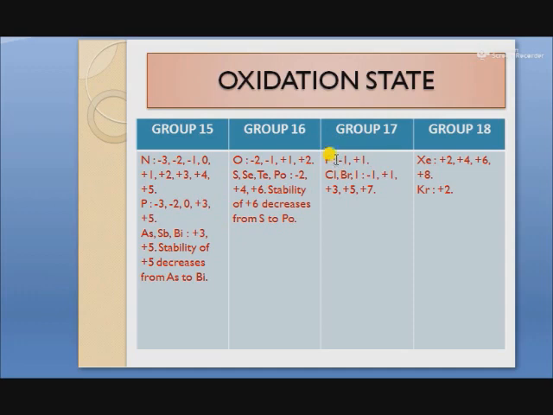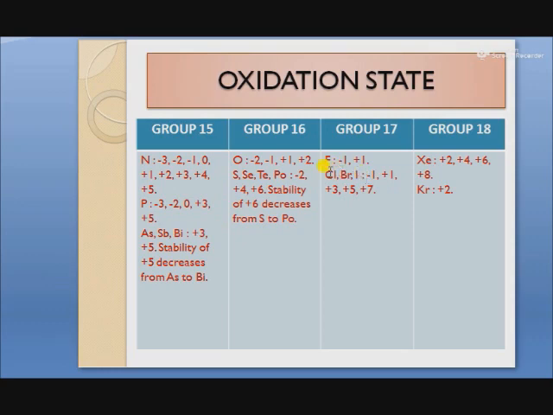Next is group 17, in which fluorine shows -1 and +1 oxidation states. As you already discussed in group 16, oxygen forms compounds with fluorine, in which the oxidation state of fluorine is +1 and -1. Chlorine, bromine and iodine form -1, +1, +3, +5 and +7 oxidation states.